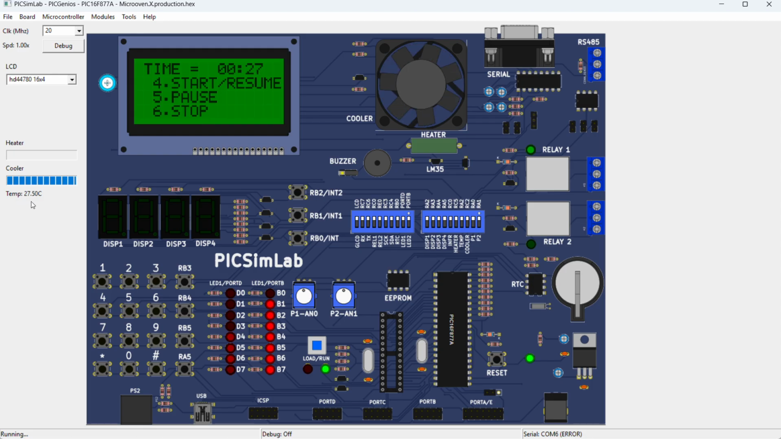The display shows the temperature 27.450. The countdown starts. Automatically the fan turns off. The time is up. Okay, next one is the convection mode.